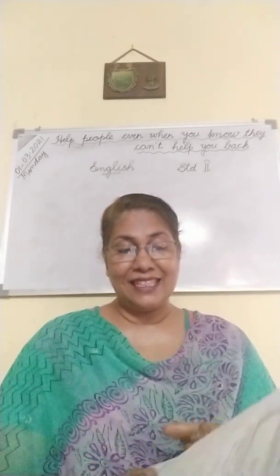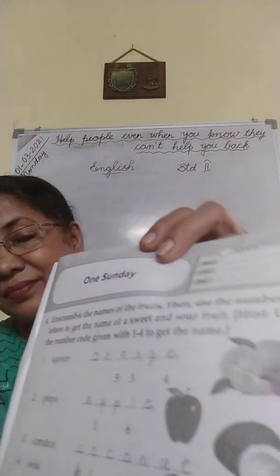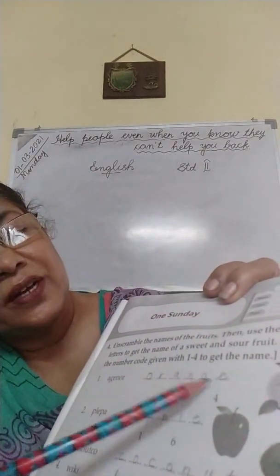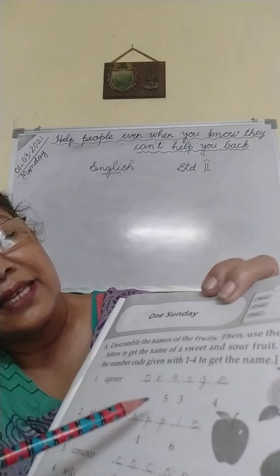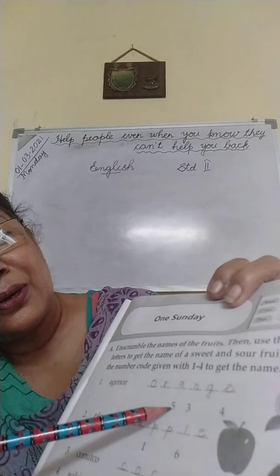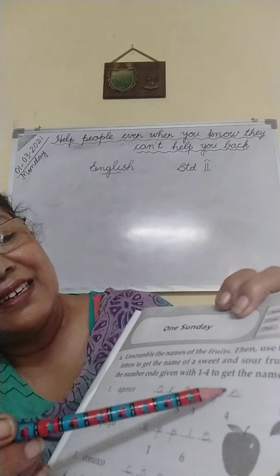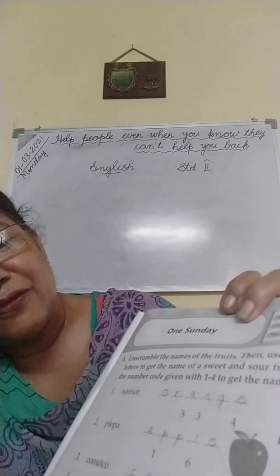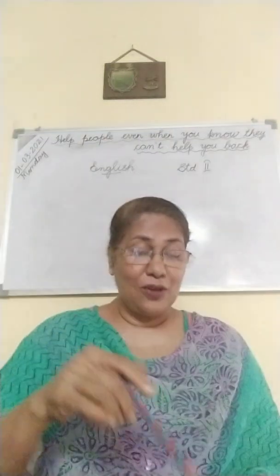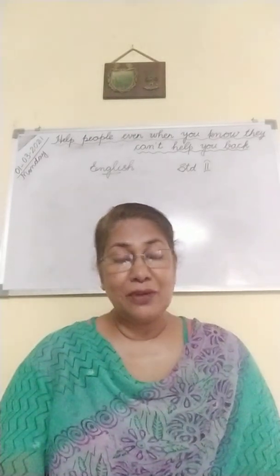Isn't it? Yes. I think I better fold this book and I'll show you. You will be able to understand better. See? All 1, 2, 3, 4, 5, 6 lines are given there for these 6 letters. And see, under this A, this is the number code given here. This is A under the 3, under E 4. So these are the letters you have to use in the following line. The next one, what is the next picture given there?